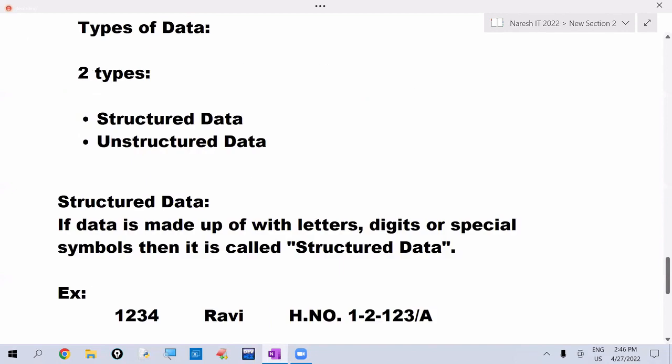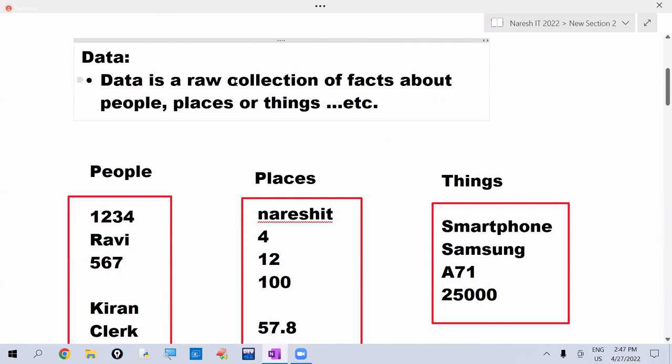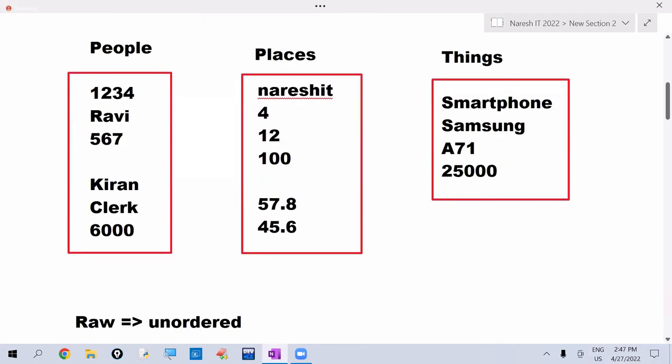See here. Till now, we discussed two terms. One is data and another one is information. What is data? Any fact related to the people or places or things we are calling as the data. So we are using the term raw. Raw means it is not in particular order, not in meaningful form, not arranged in particular manner, not in useful format. So that's why we are using the term raw. So raw collection of facts about the people or places or things we are calling as the data.